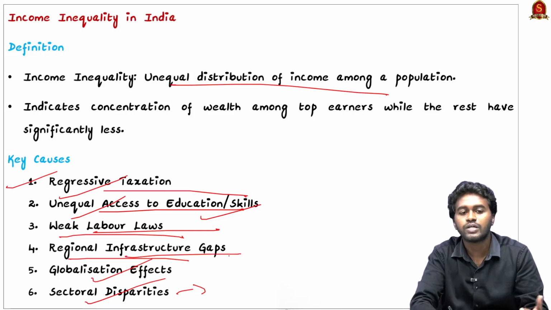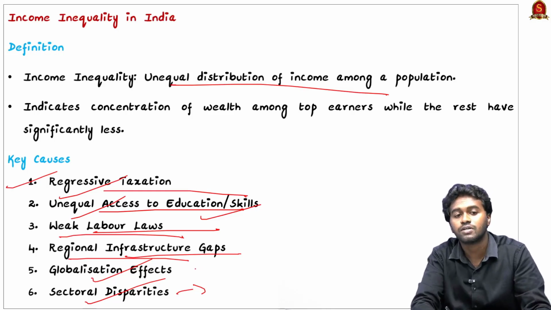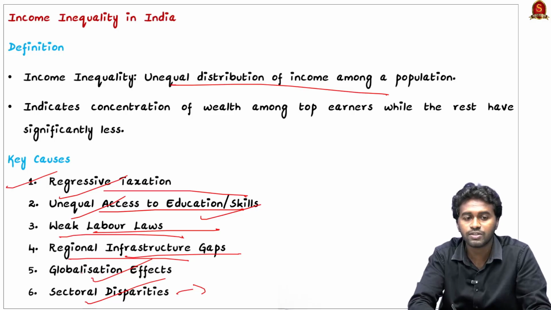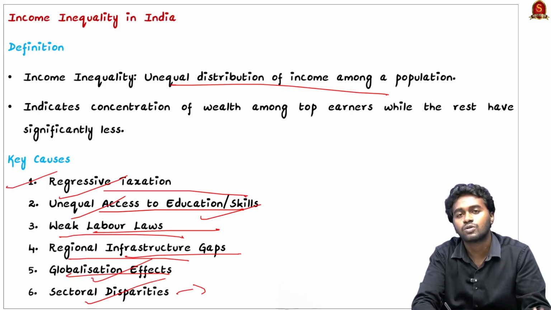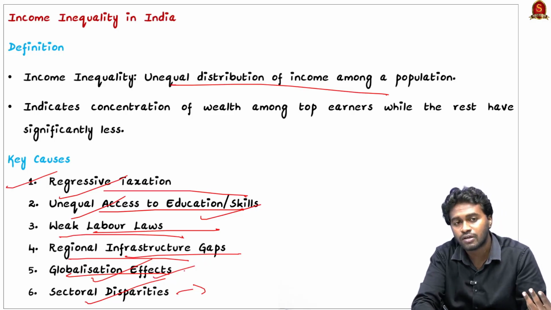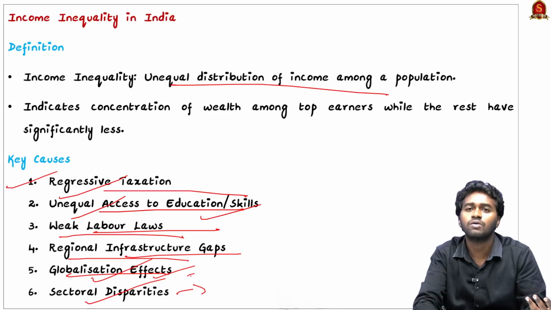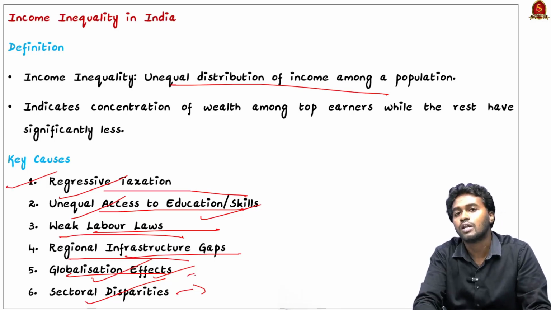And the next is regional infrastructure gap. For example, within a nation, certain regions will have developments while certain regions will be lagging behind. And globalization effects. The globalization or liberalization policies promoted more MNCs, but at the same time, ensuring quality or a living standard to the people is still a matter of question.